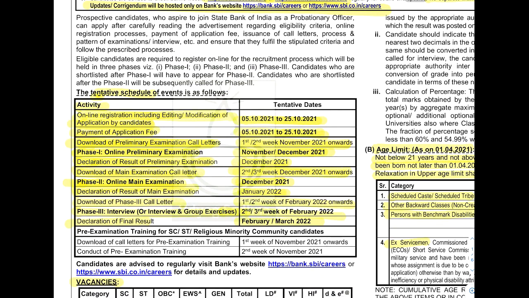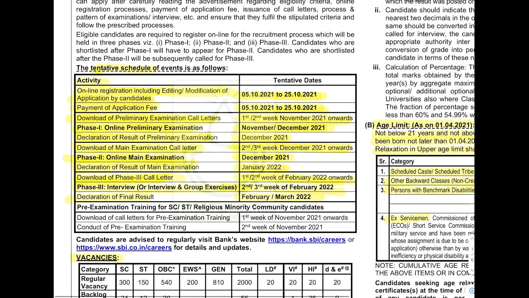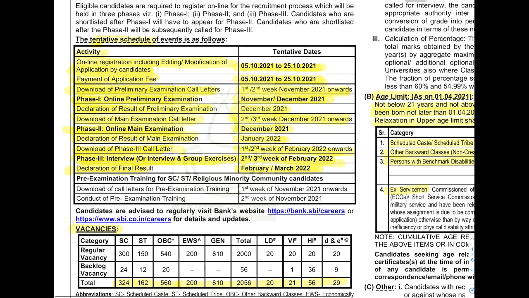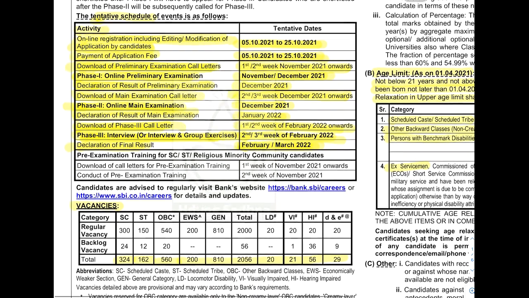If you qualify in the mains examination, you will be called for the interview, that is phase 3. You can download the call letter in the first or second week of February 2022. The interview or group exercises, whatever it is, will be conducted in the second or third week of February. The final result will be declared in February or March 2022. So all said and done, the whole procedure will be completed by March 2022.